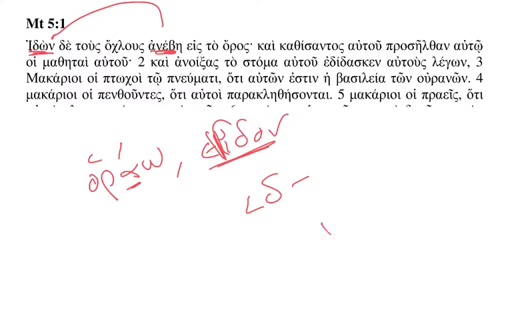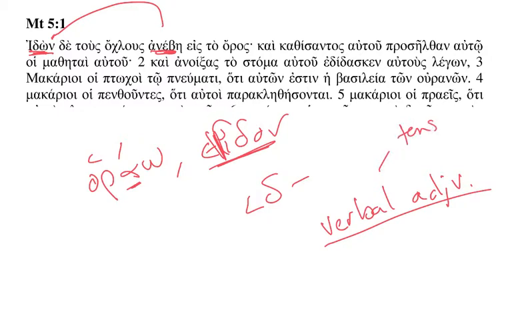Now remember that a participle is a verbal adjective. As a verbal adjective, participles have the qualities both of verbs and adjectives. In its verbal register, participles have both tense and voice. This particular participle, idon, as I have explained, is aorist and active. Now because it is active, it is able to take an object, and in fact it does take an object in this instance. It takes the object tous oklus, which means the crowds.